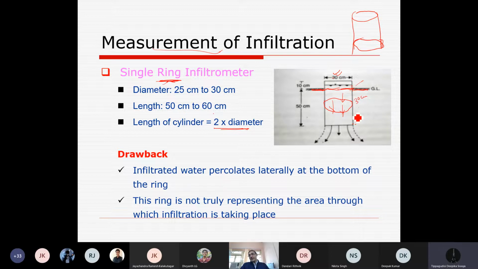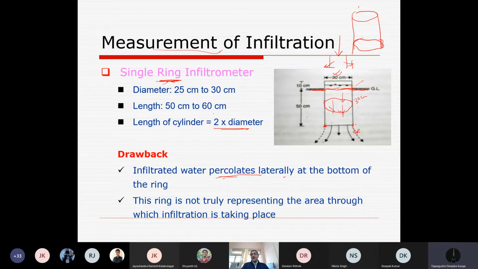What is the drawback here? We are simply assuming the entry of water is vertical and will move vertically, but it can go in any direction. That is the problem. The drawback of this cylinder is that infiltrated water percolates. Once it has entered and reached the bottom, it moves in any direction, so it percolates laterally at the bottom of the ring.